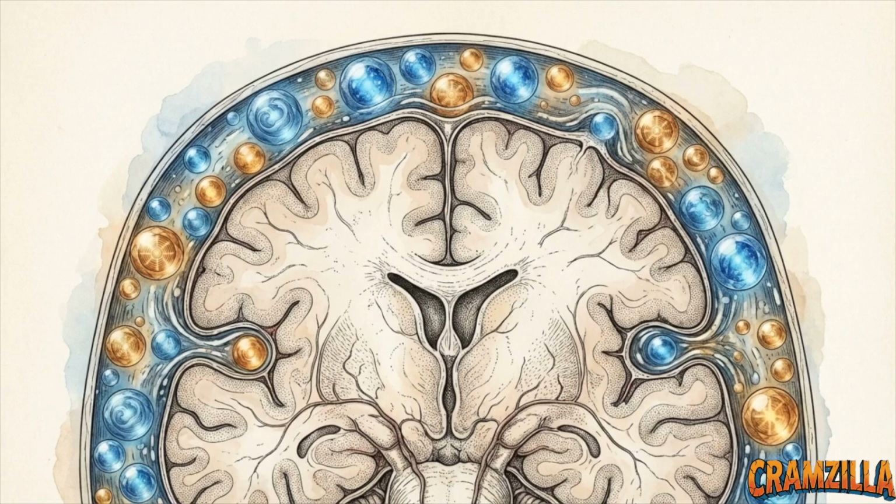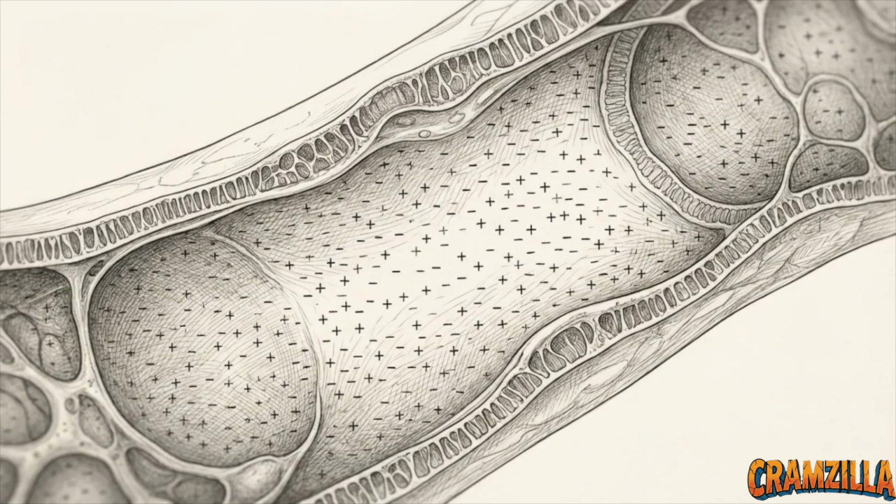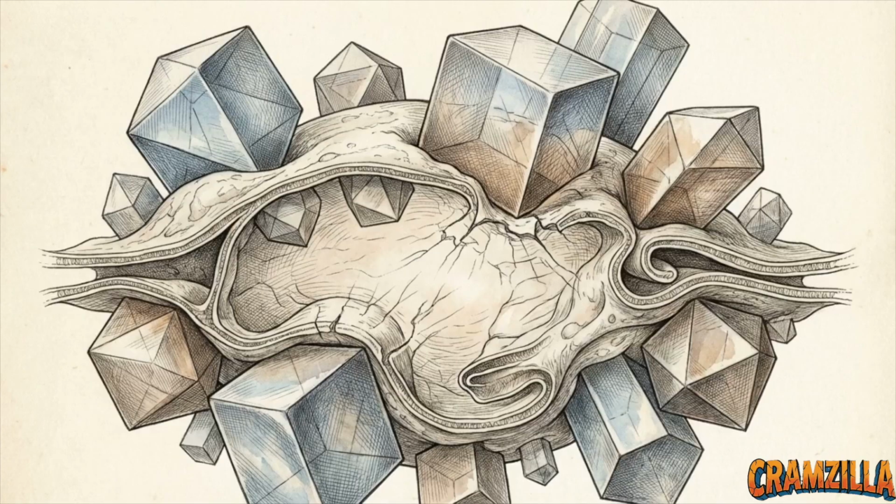The thalamus and the cerebral cortex are not deciding to misfire. They are victims of their environment. The true culprit is the extracellular fluid. When the concentration of specific ions in the fluid bathing the brain changes, the core biophysics of the cell membranes, the osmotic pressure, and the synaptic transmission mechanisms are physically altered.